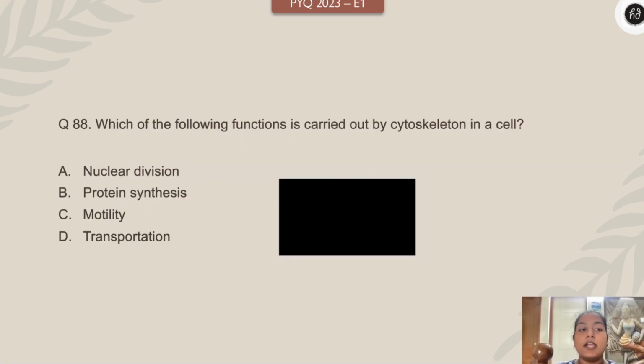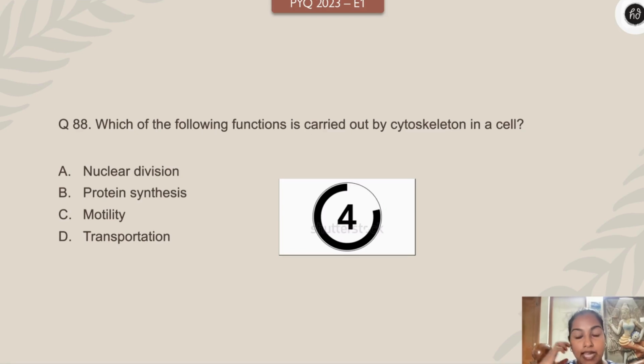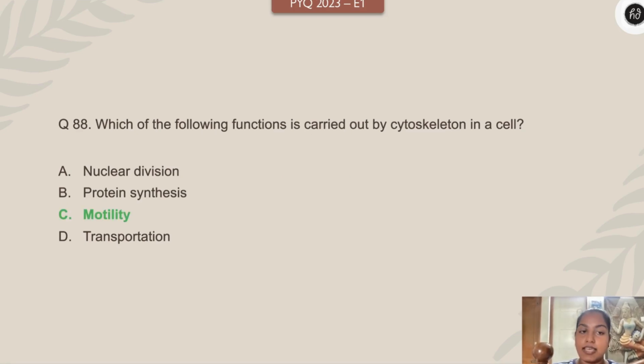Which of the following function is carried out by cytoskeleton in a cell? Nuclear division, protein synthesis, motility, transportation. Your time starts, 3, 2, 1, right now. Carried out by cytoskeleton. Yes, the answer is motility.